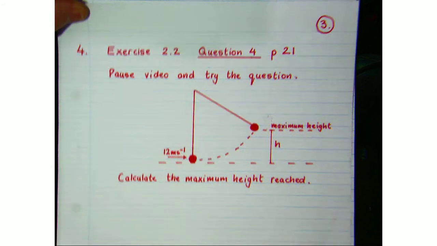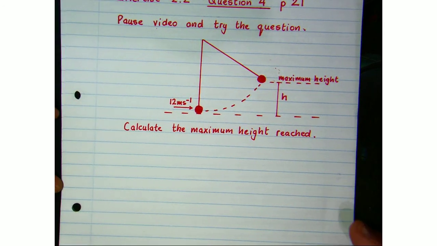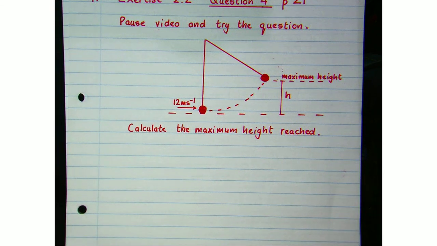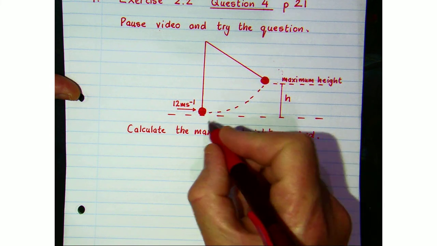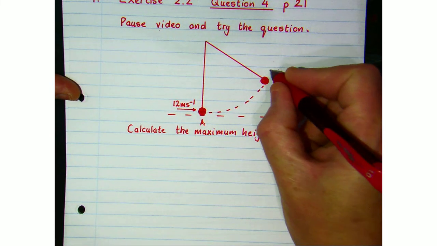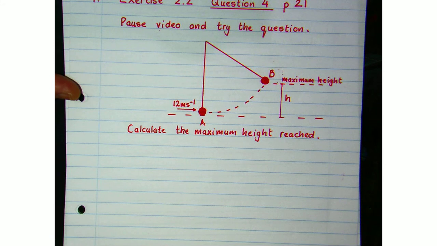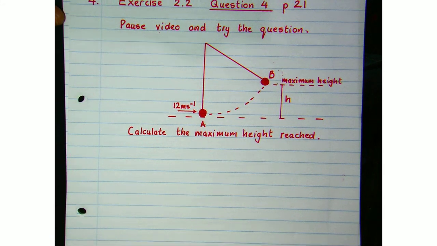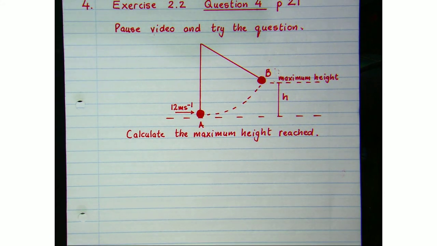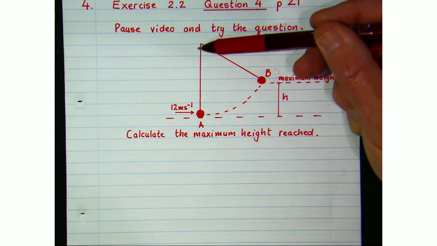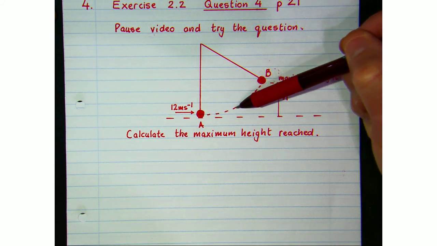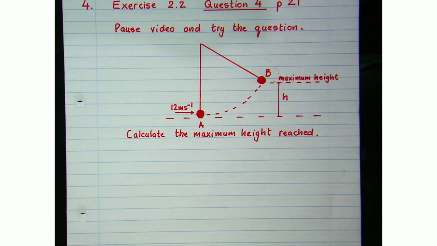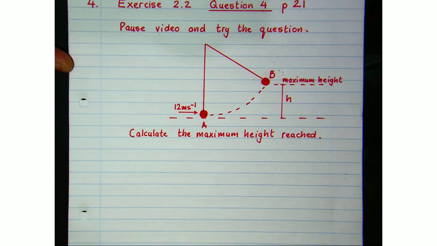Right, now that you've had a go at that, let's solve it. Right, mechanical energy at A must be exactly equal to the mechanical energy at B, because there are no external forces acting on him. You might say that the tension in the vine is an external force, but that's always acting at right angles to his motion, so it's doing zero work on him. So we can only consider the gravitational force acting on him, and we know that to be a conservative force.